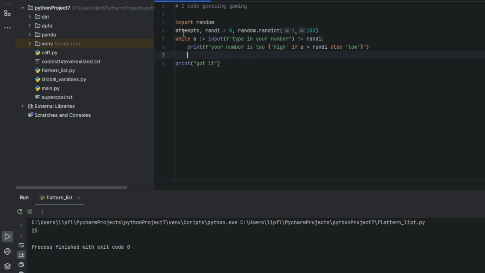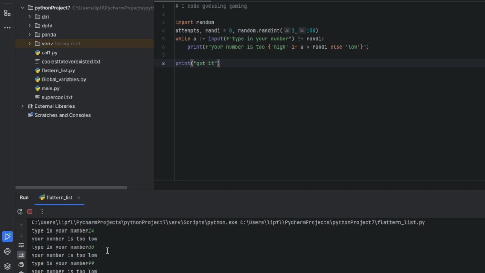The guessing game is just you create a number by random, and the player has to use as few attempts as possible to guess the number which is created. Type your number, for example, 14 is too low, 66 is too low, 99 is too low, 100 is too low.